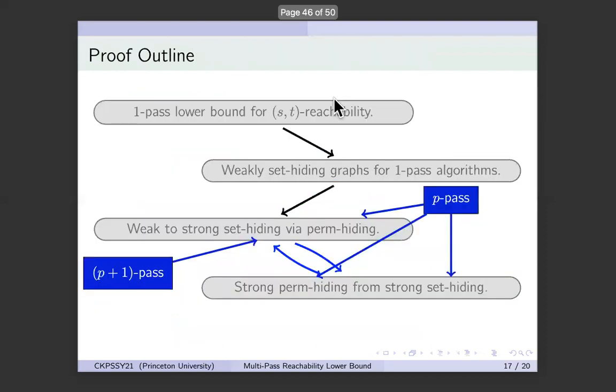With this, I've finished the proof of step 4. And this shows how to get strongly permutation hiding graphs from strongly set hiding graphs. Overall, because you can apply these sets recursively, this also shows how to get permutation hiding graphs for root Laurent passes. And this finishes the proof.